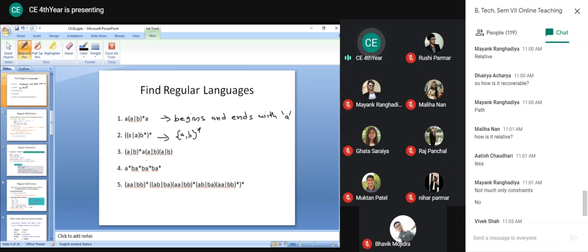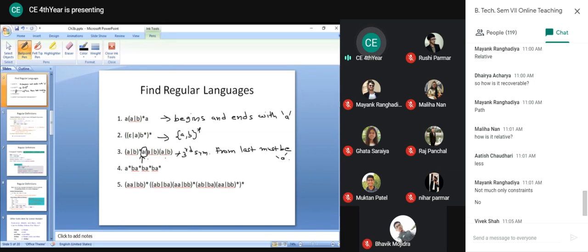Now here, this position is the last position, this is second last, and this is third from the last. So it tells that the third symbol from the last must be A. Third symbol from the last, first, second, and third.